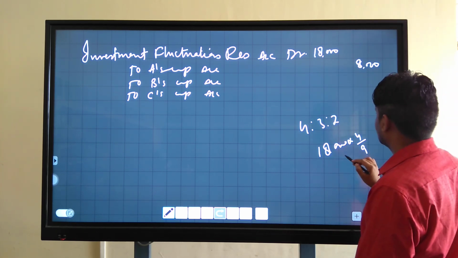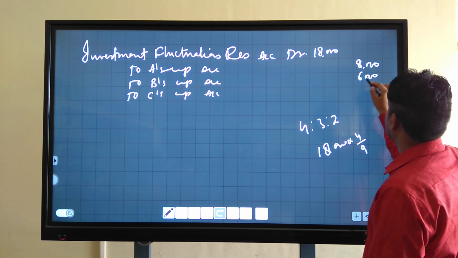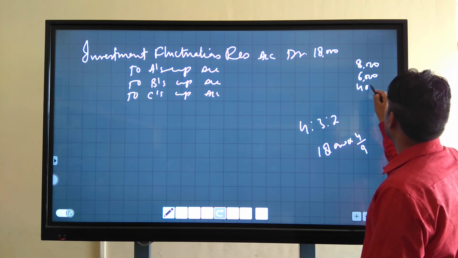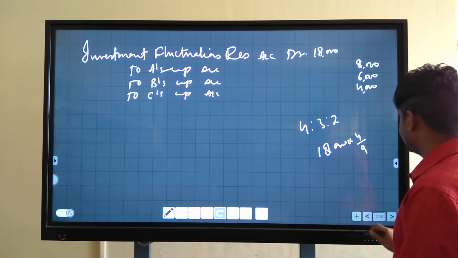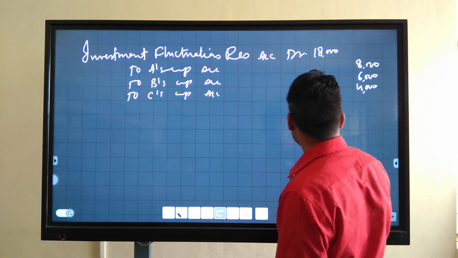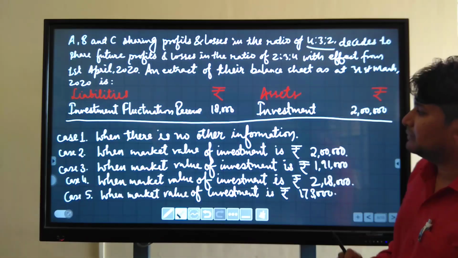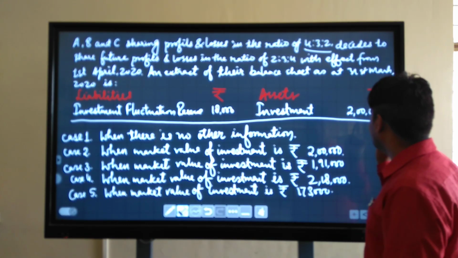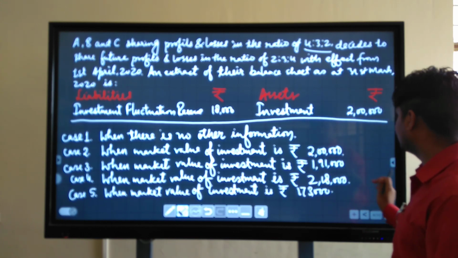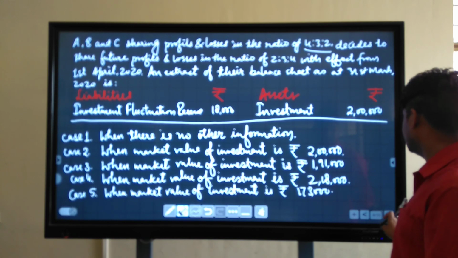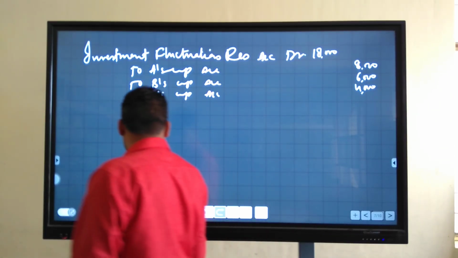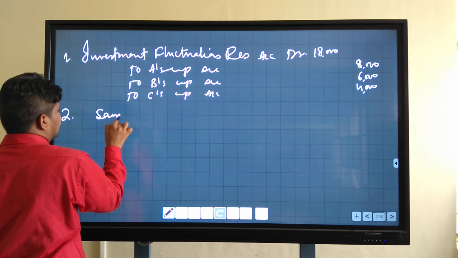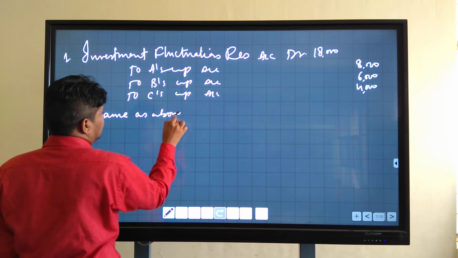B will get 6,000, and C will get only 4,000. Second case is when market value of investment is rupees 2 lakh. Investment 2 lakh and market value is also 2 lakh. There is no difference. Then the same entry will pass. It is case first, case second, same entry, same as above.